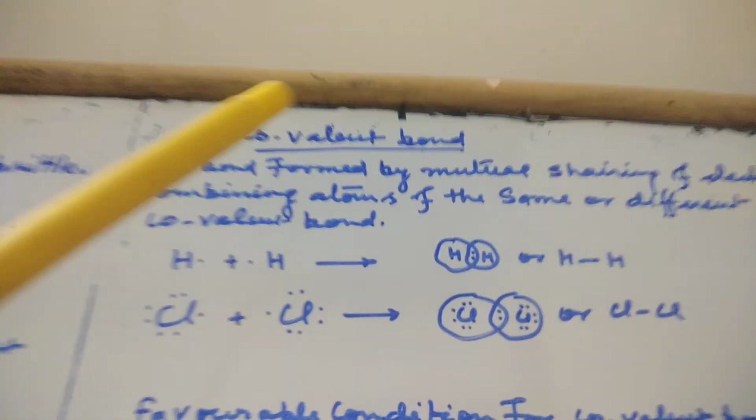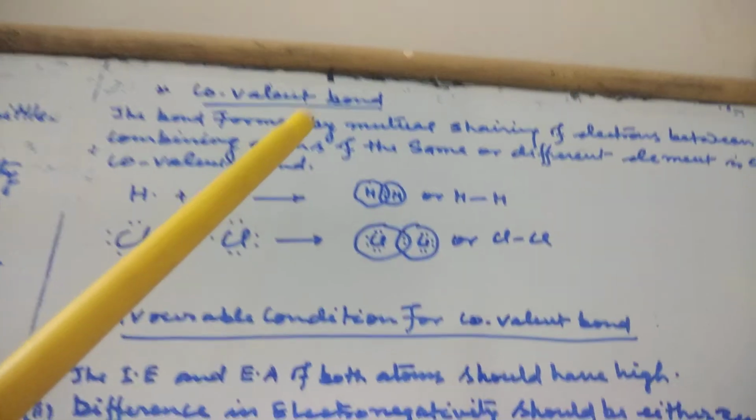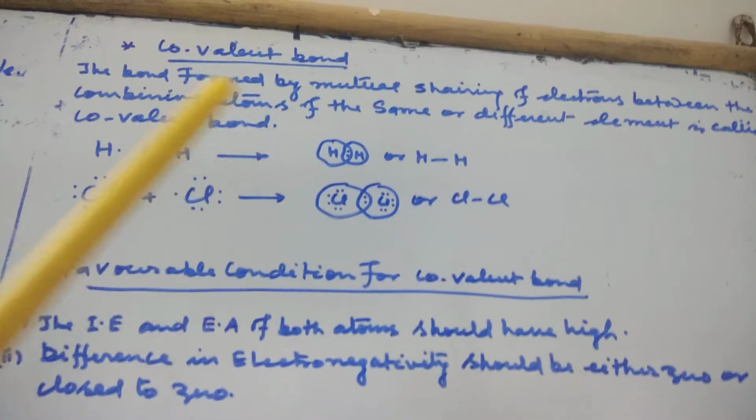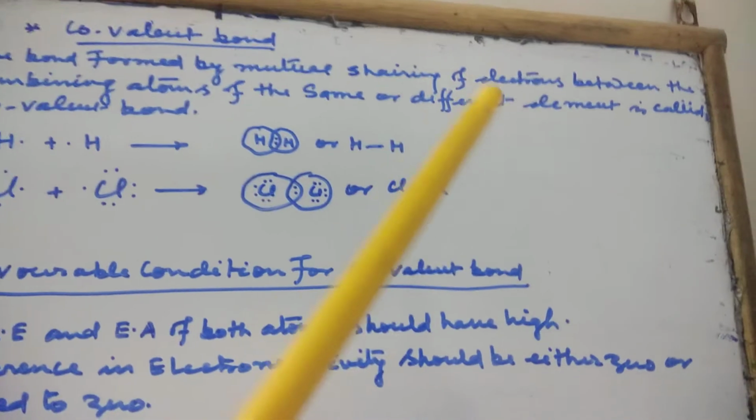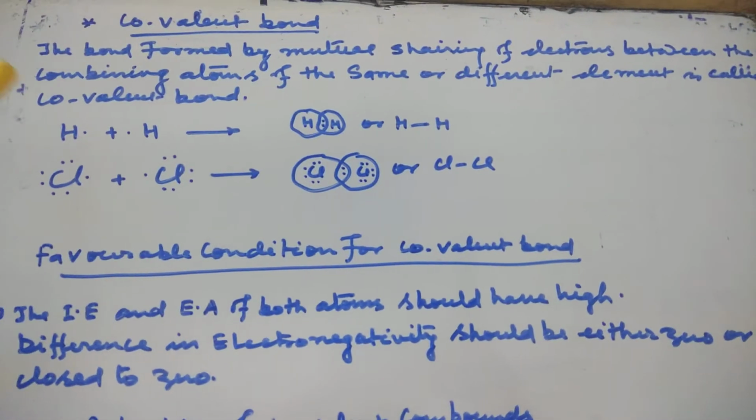Covalent bond. The bond formed by the mutual sharing of electrons between the combining atoms of the same or different elements is called a covalent bond.